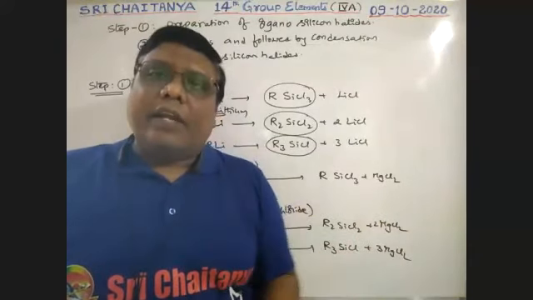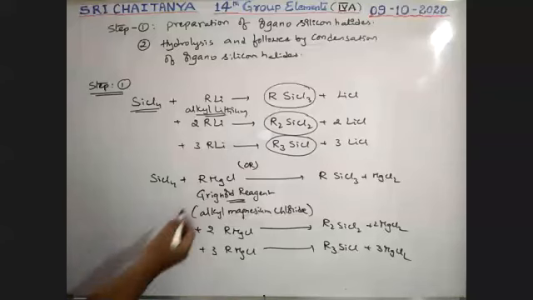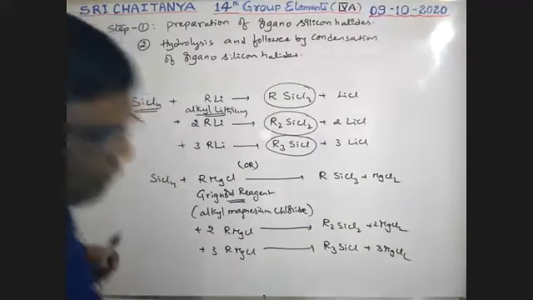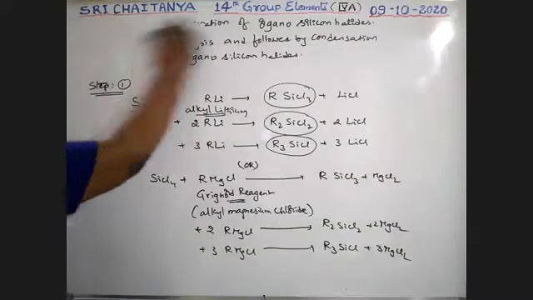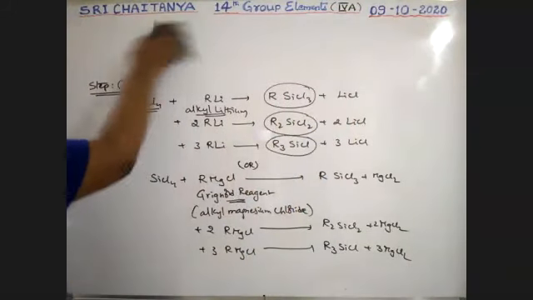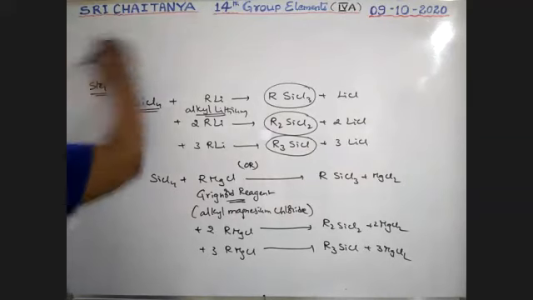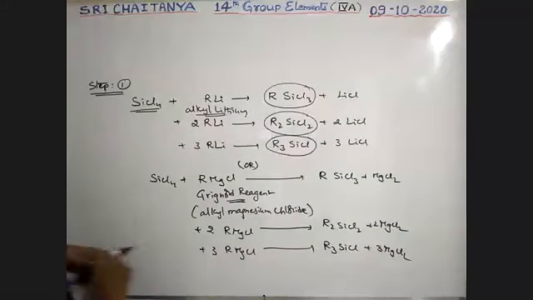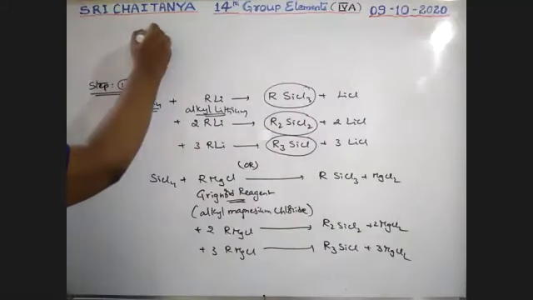There is another way, not only these two, to prepare these organosilicon halides. That is very important.